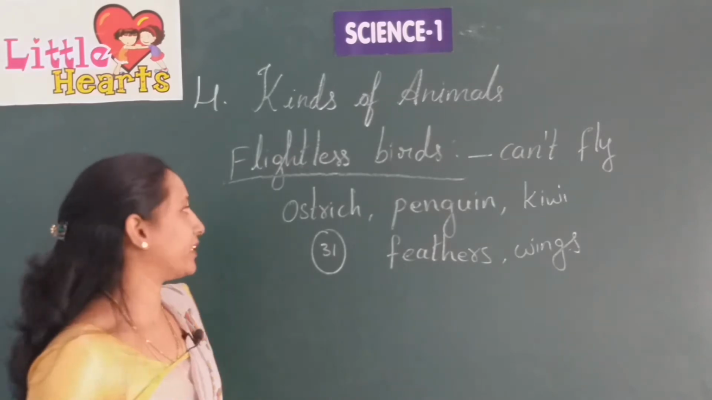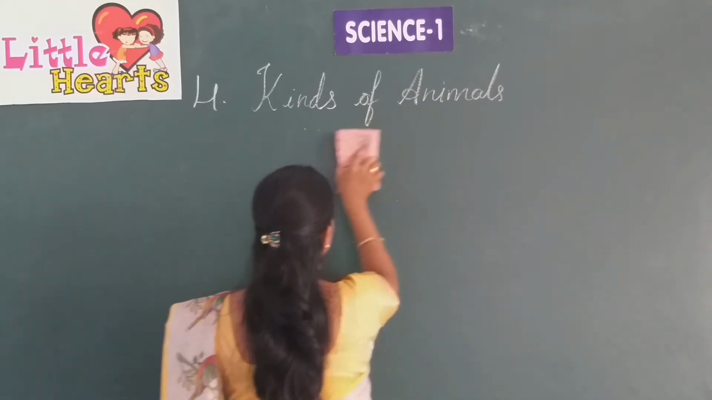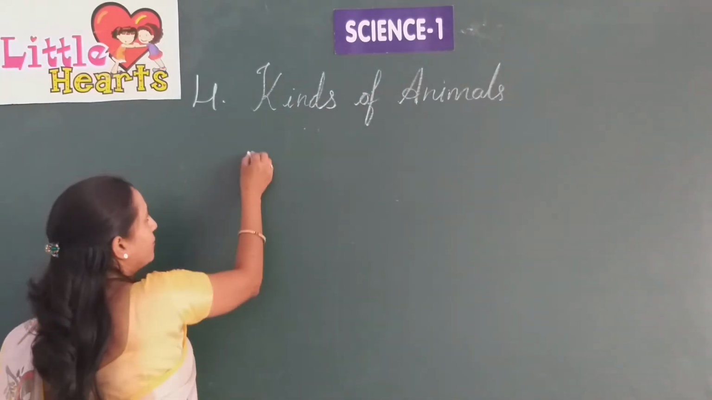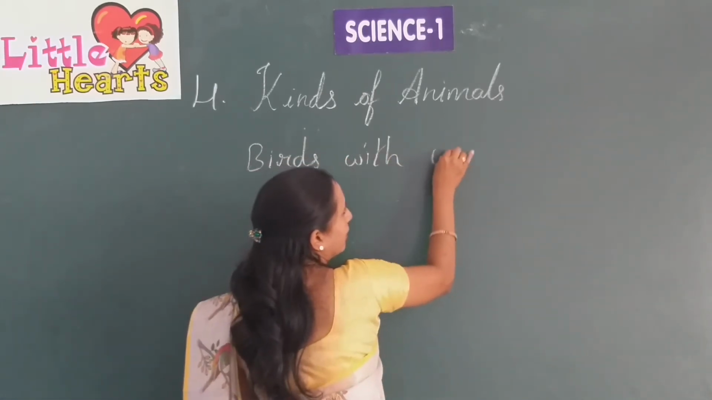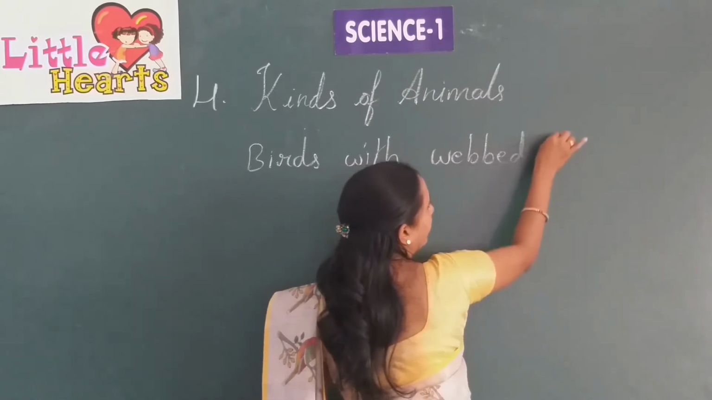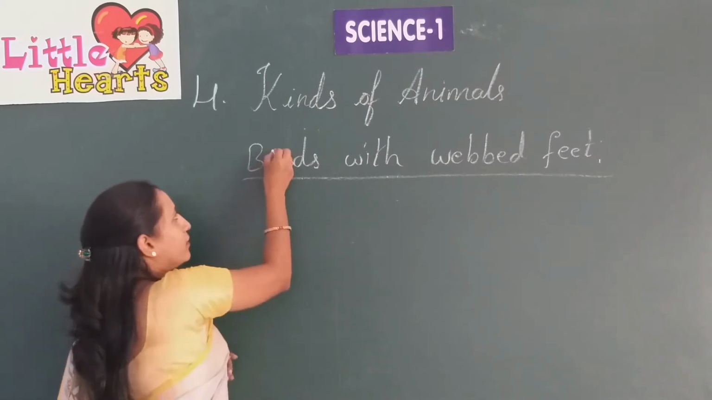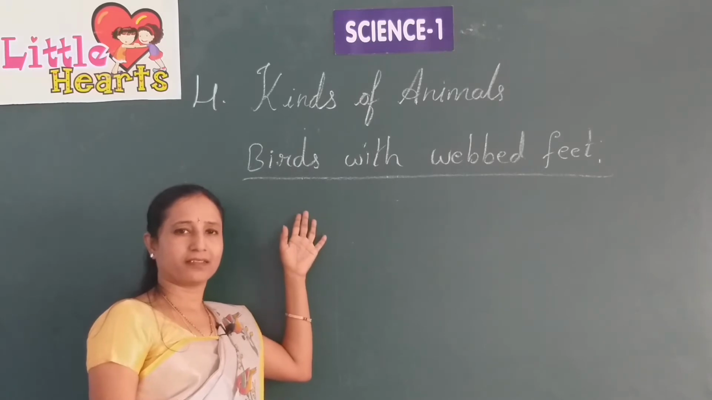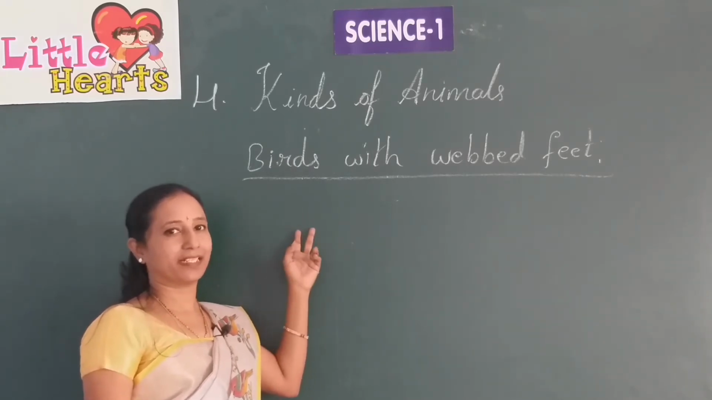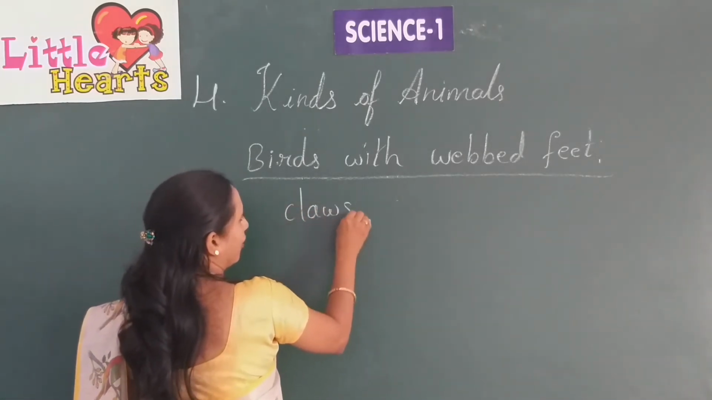Now we'll go to the next topic, birds with webbed feet. We know that birds have feathers and wings and also two legs. Most of the birds have claws. What are claws?